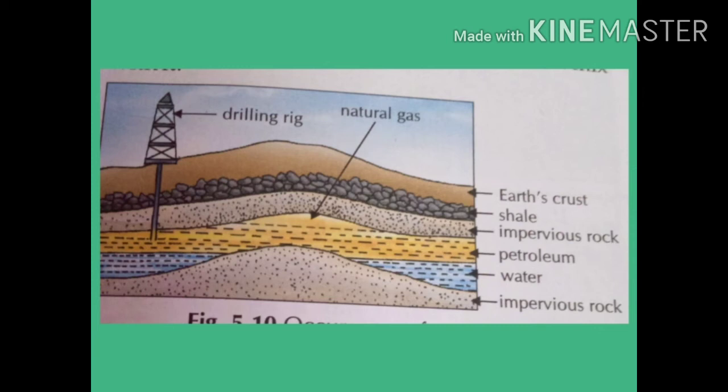In India, petroleum is found in Assam and Gujarat. It is also found in the river basins of Godavari and Krishna. We can also find petroleum under the seabed at a distance of 150 kilometers from Mumbai. This area is known as Mumbai High.